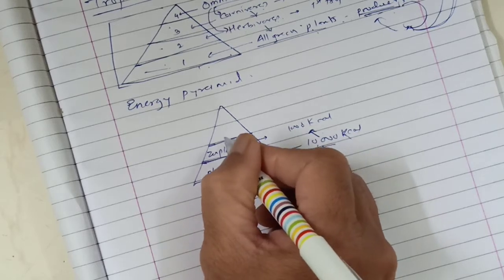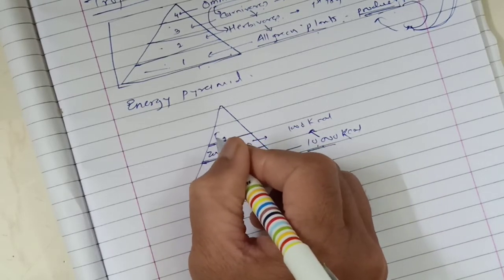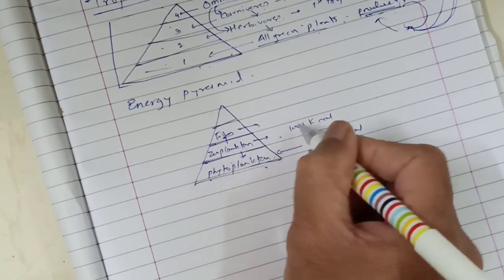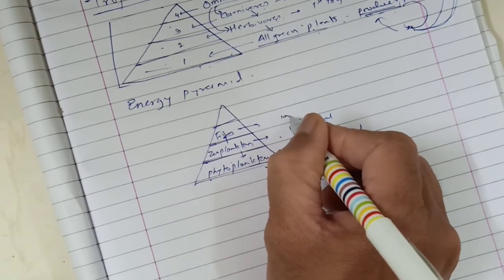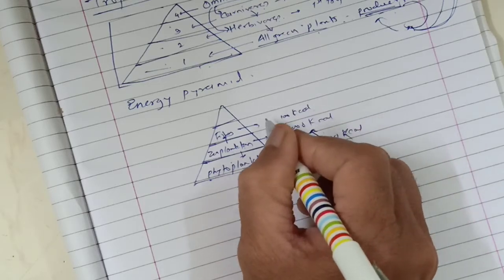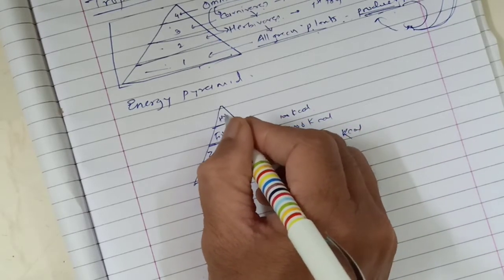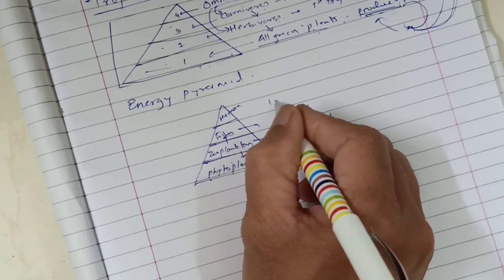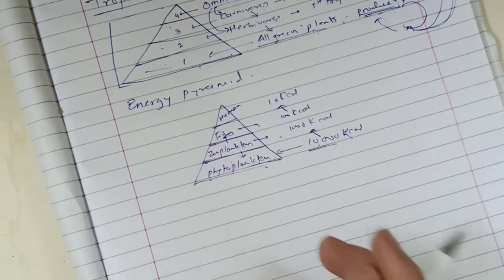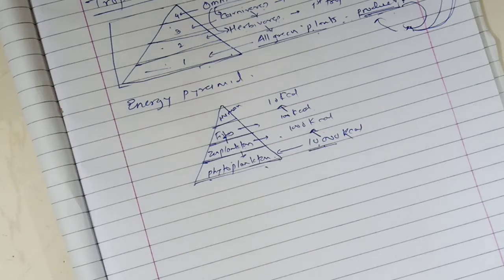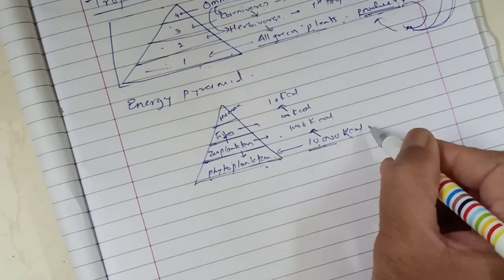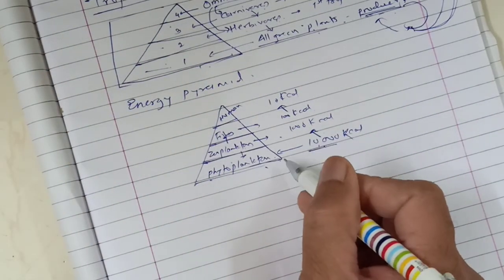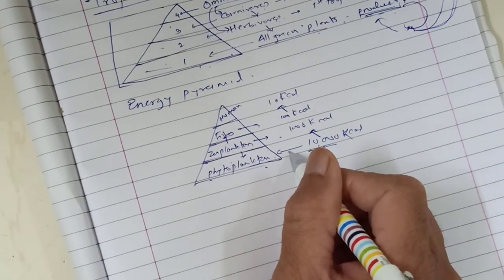Next to zooplankton is the fishes. Here in fishes, from zooplanktons only 100 kilocalorie energy is transferred, and the last one is a human, and from 100 kilocalorie only 10 kilocalorie energy is transferred. This means we can see how the energy decreases as the level increases.